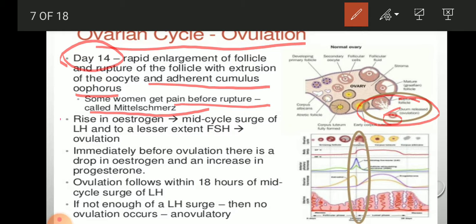So now there is a rise in estrogen, and that is due to the mid-cycle surge of LH, and to a lesser extent FSH. Now FSH is decreased in ovulation and LH is going to be increased. If you see this, we can see here this green one is FSH, and this blue one is estrogen, and that is LH, it is increased.